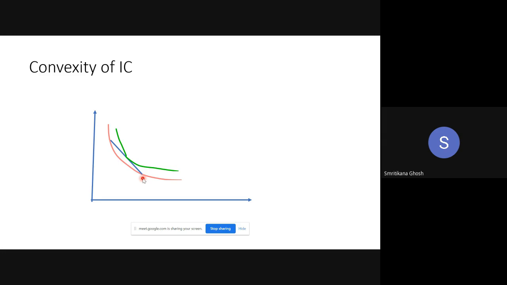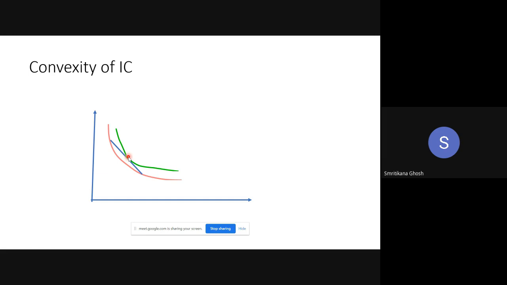Now, if you take any point on this blue line, and if you draw one indifference curve which is tangent to this particular point, that indifference curve will definitely be a higher indifference curve than the pink one, right? So what is the conclusion?